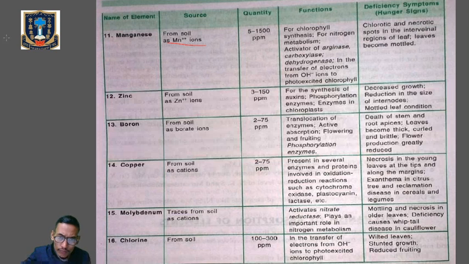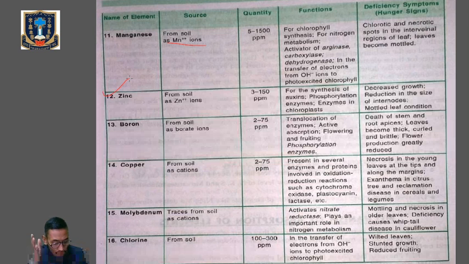Zinc. Zinc is obtained from the soil as a zinc ion. Quantity 3 to 150 parts per million. Functional role: it is essential for the synthesis of IAA. IAA means indole acetic acid, which is a plant growth hormone. It is also important for the activation of several enzymes like alcohol dehydrogenase, lactic acid dehydrogenase, glutamic acid dehydrogenase, and carboxypeptidase. So these enzymes are activated in the presence of zinc.